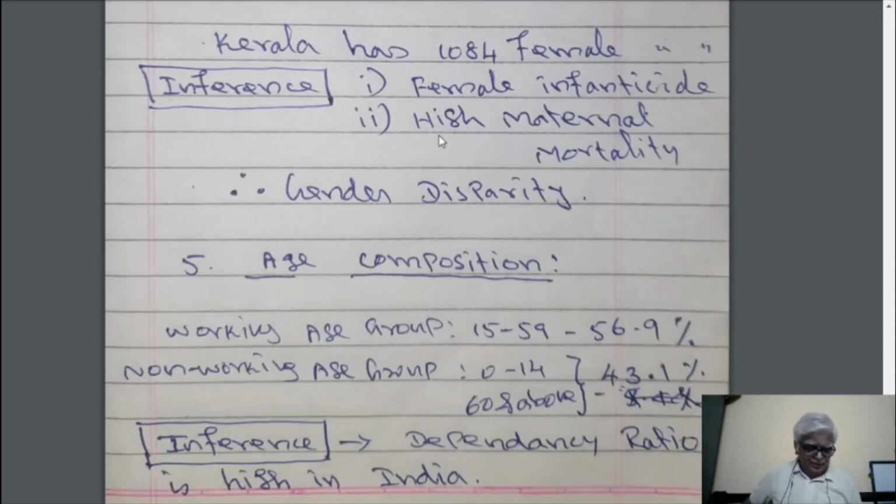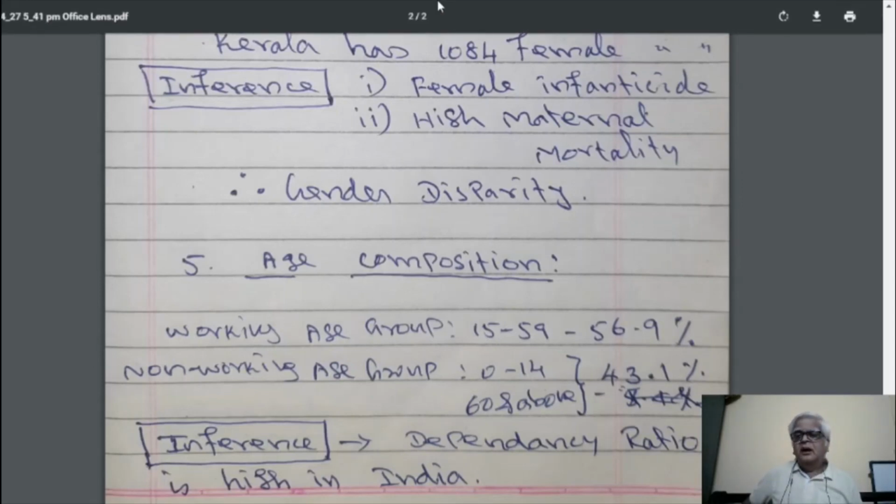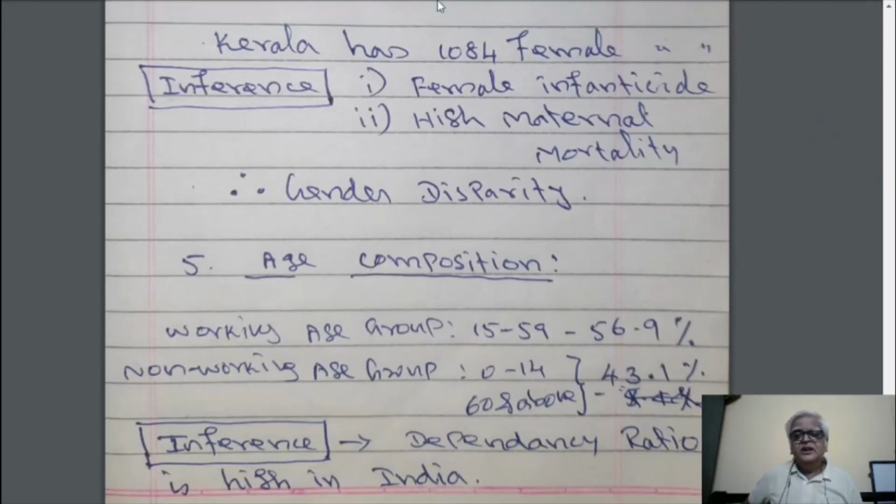It is also putting a burden on our Indian economy, because the working age group belongs to productive consumers and the non-working age group belongs to the unproductive consumers. Nearly half of the population is unproductive consumers whom are fed by the working age group. Therefore, this dependency ratio is very high in India, which is not good for the country.